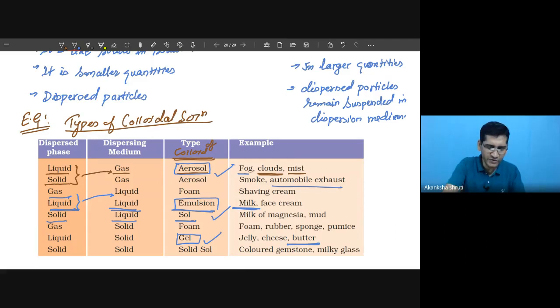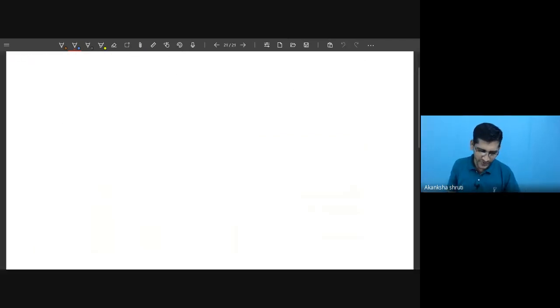Okay, so this was all about our colloid, but the colloid, this heterogeneous mixture, has a peculiar property called the Tyndall effect. So what is this Tyndall effect? Let us go for that. So students, what is this Tyndall effect?